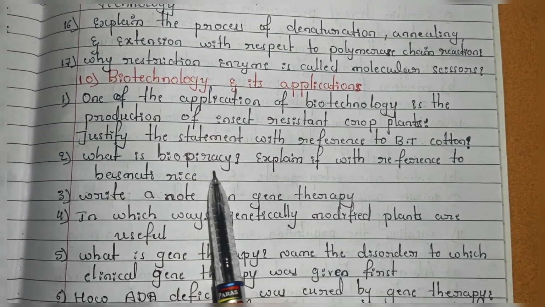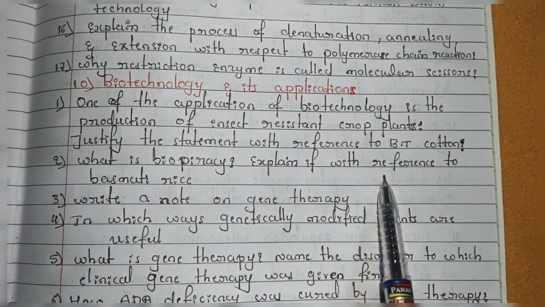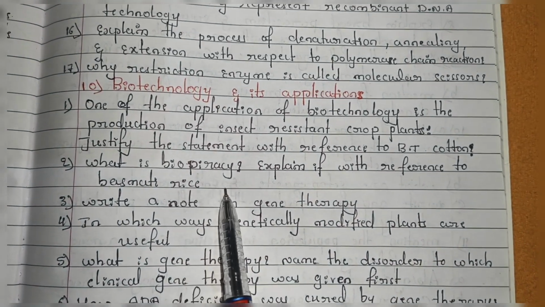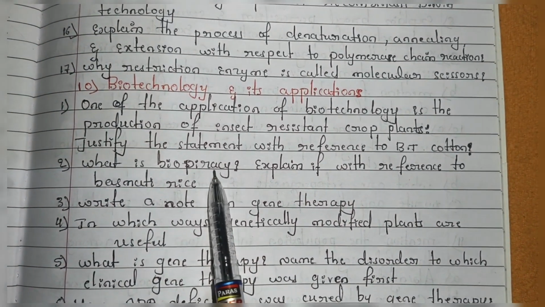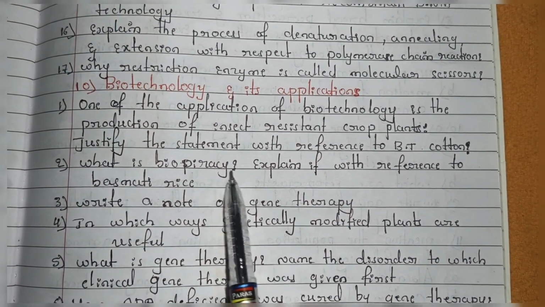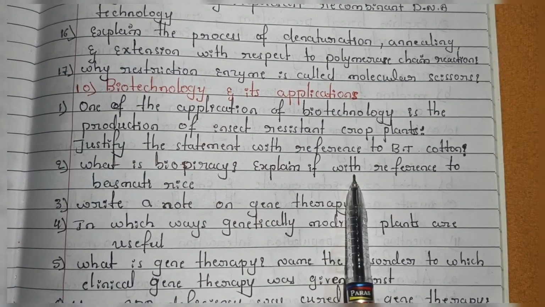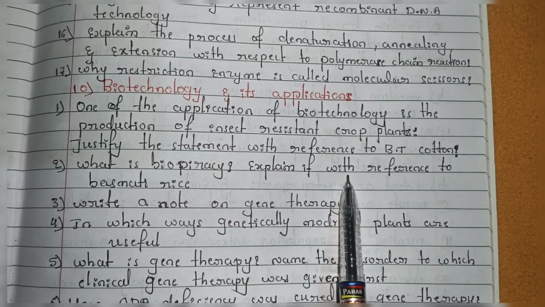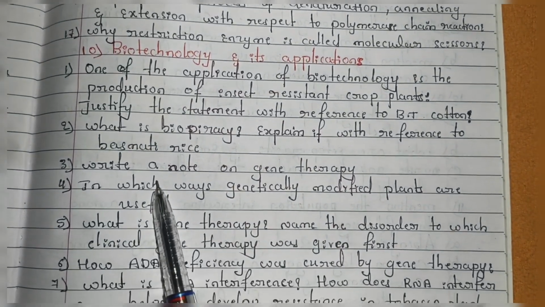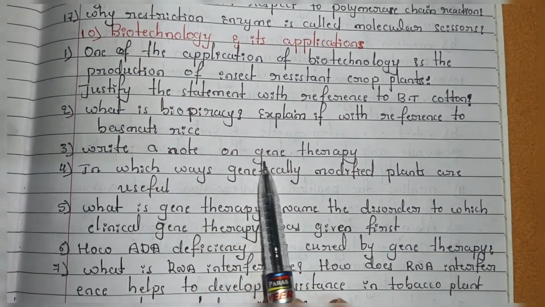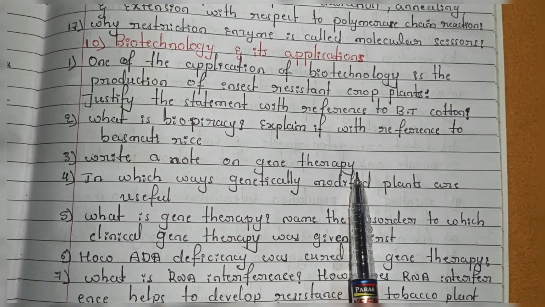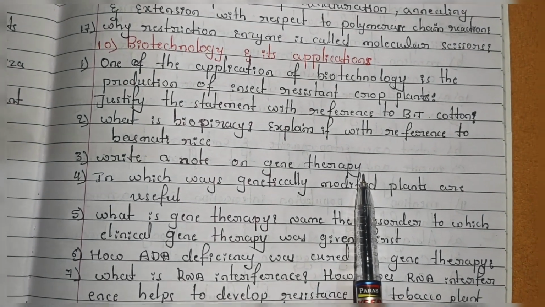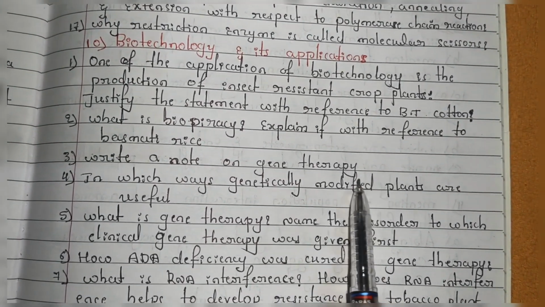And the second one is: what is biopiracy, explain with reference to basmati rice. Here you have to write the definition of biopiracy, and next you have to explain how basmati rice was prepared by using technology. And next, the third question is: write a short note on gene therapy. So gene therapy in detail you have to write.